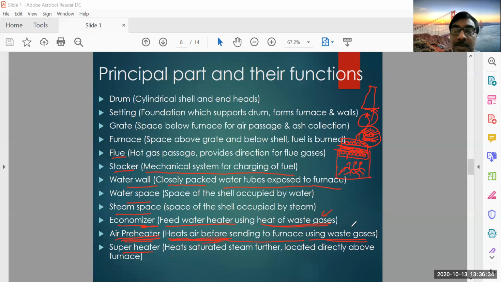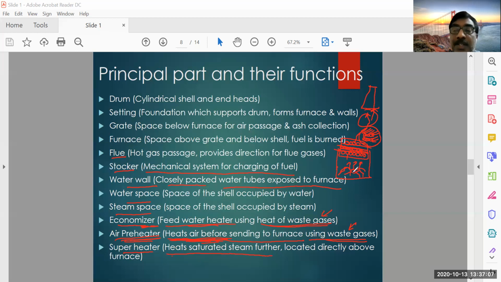Okay. So the heat in the waste gases is used for either feed water heating or air heating. And the other one is the superheater. The superheater is not heated through the waste gases. It is directly heated from the combustion products of burning. Okay, so it is not from the waste gases. It is directly from the combustion.